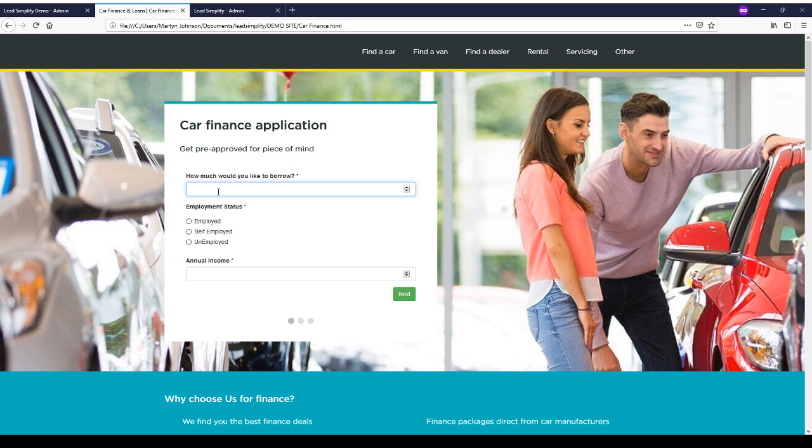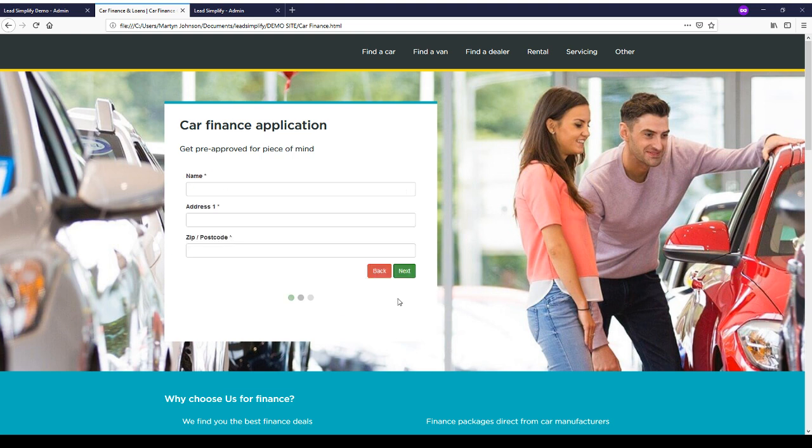So the lead would like to borrow 15,000. They're currently employed and their annual income is 47,000. Now with this form you can ask any question you want, and I'll run you through the setup of that a little bit later on.